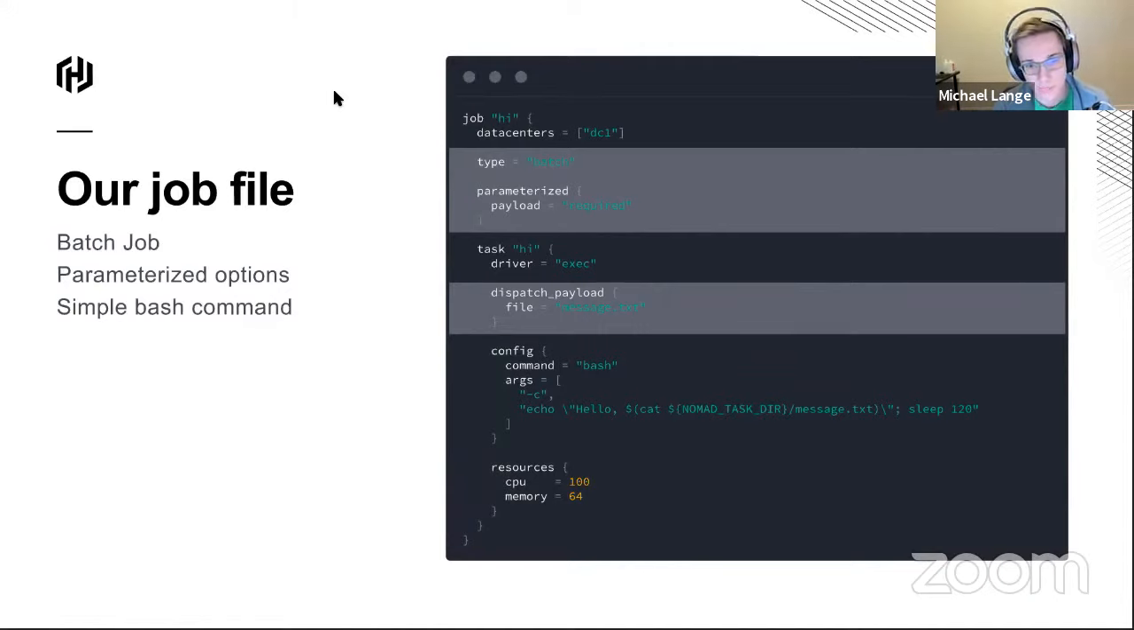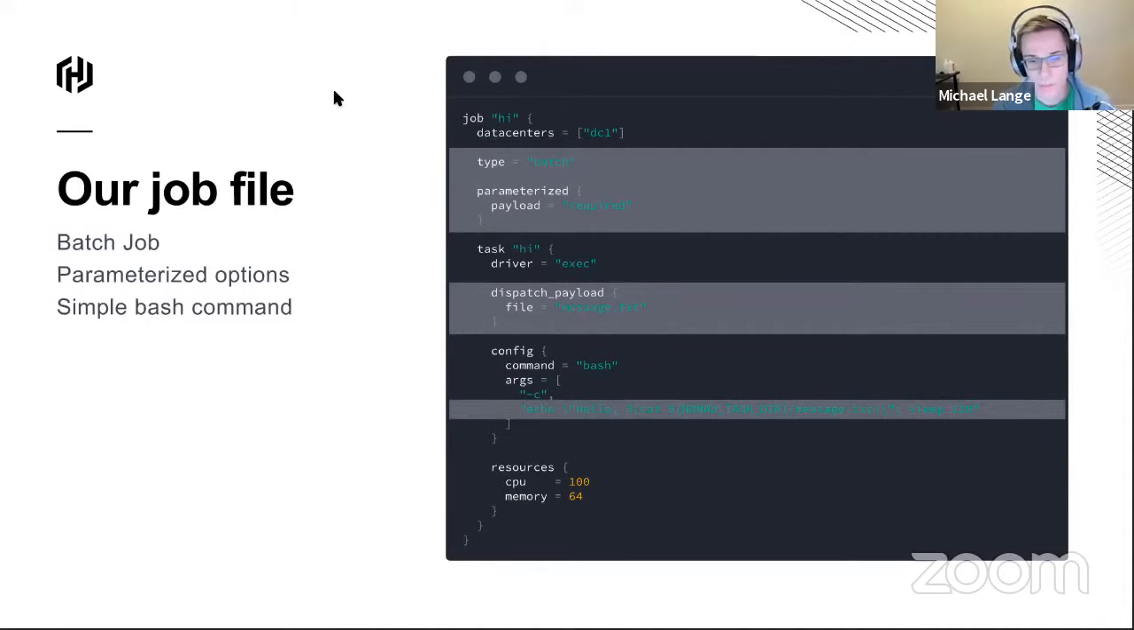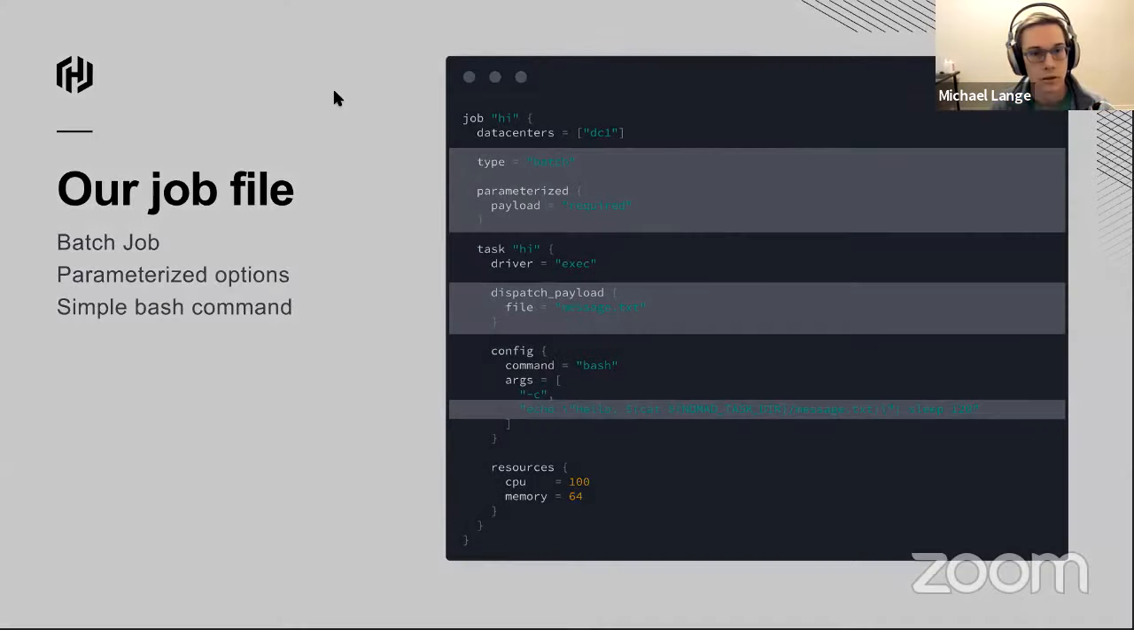It's saying that payload that you give me, save it as a file called message.txt within the task that gets run. And then we're going to run this one command just using bash. It's going to echo hello, and then a comma, and it's going to cat the file. And then it's actually going to sleep for 120 seconds. That's obviously not normal, but this is a demo, so just bear with me. You may have noticed there's a weird thing before message.txt. That's some interpolation of an environment variable, NOMAD_TASK_DIR, and I assure you that'll make sense with time. So let's look at that demo.